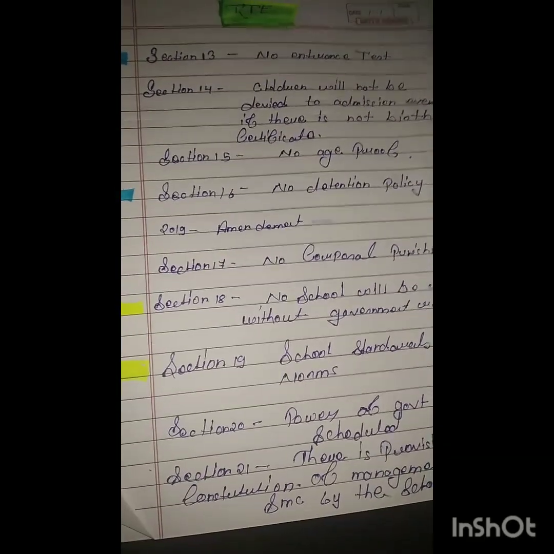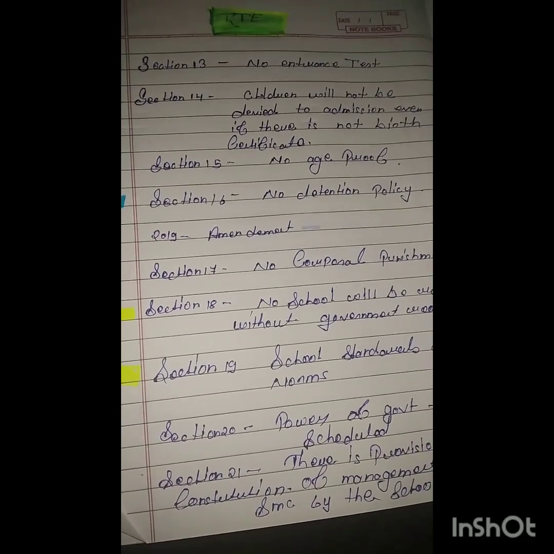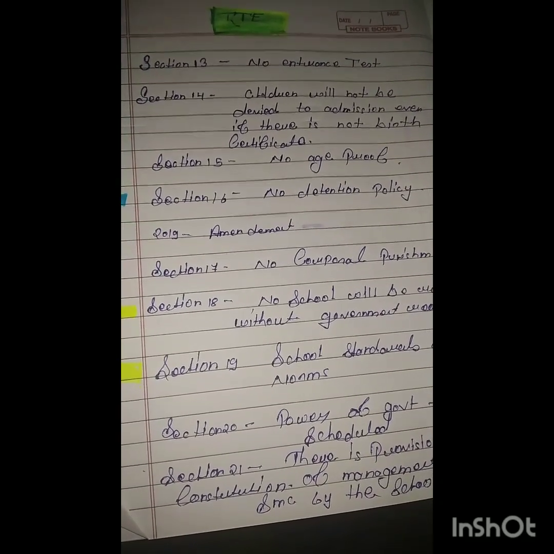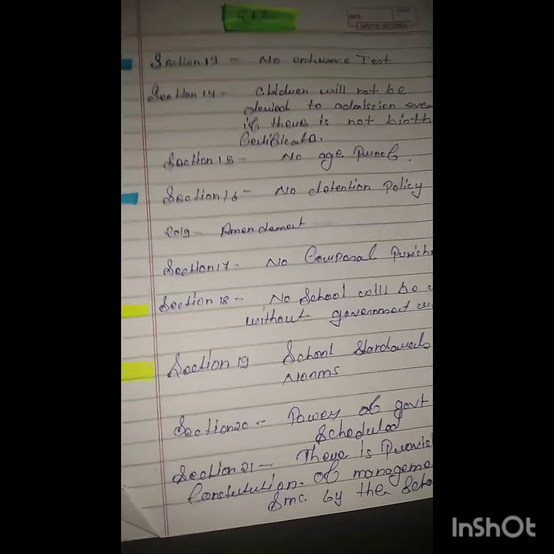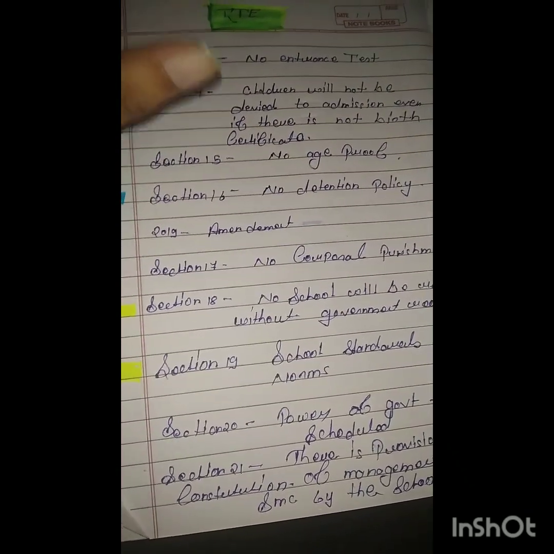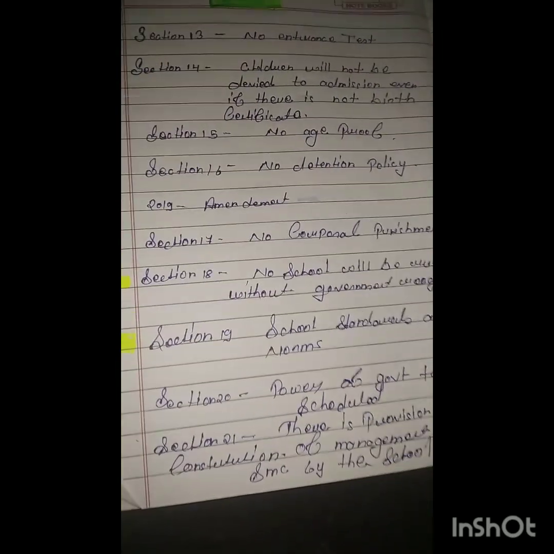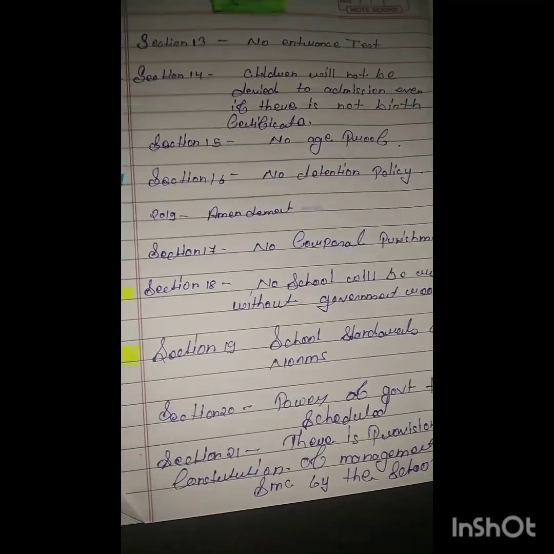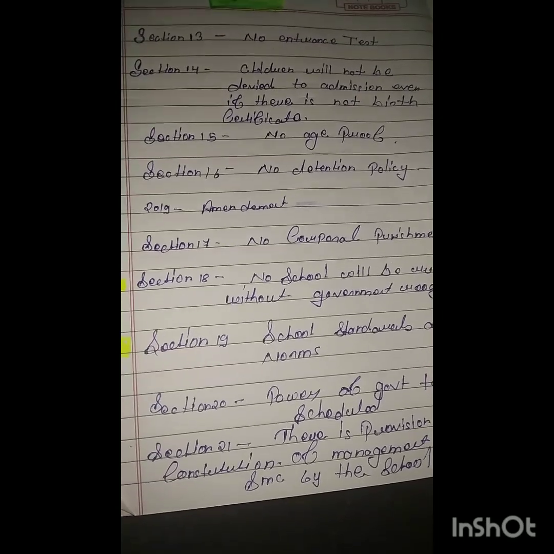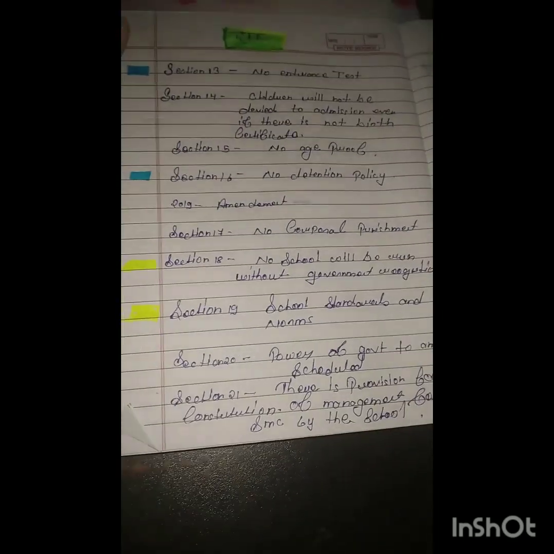Okay, now come to section 15. Here, section 15 says that no age proof should be required. Without all these criteria you can easily enroll the child. Okay, now come to section 16. There is a no detention policy. Now there is section 17.